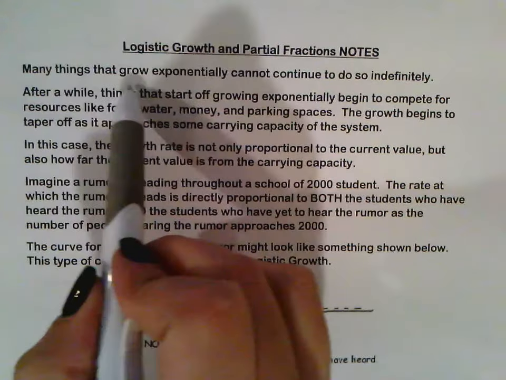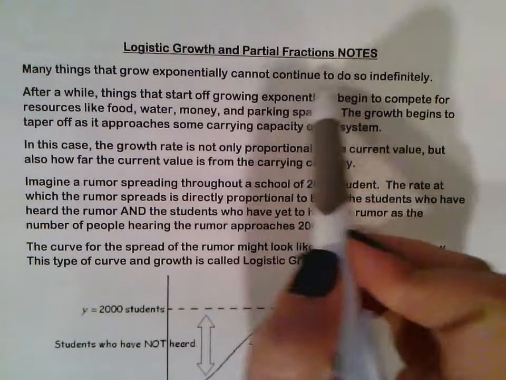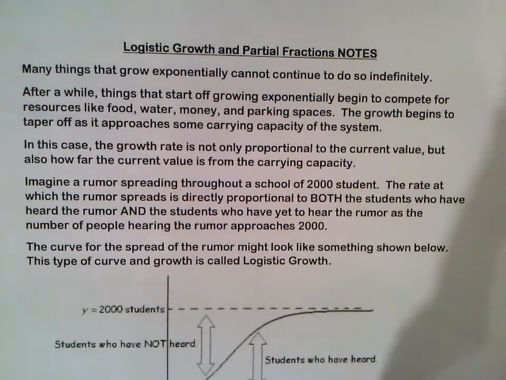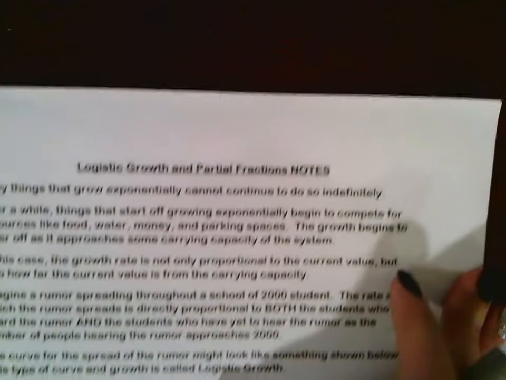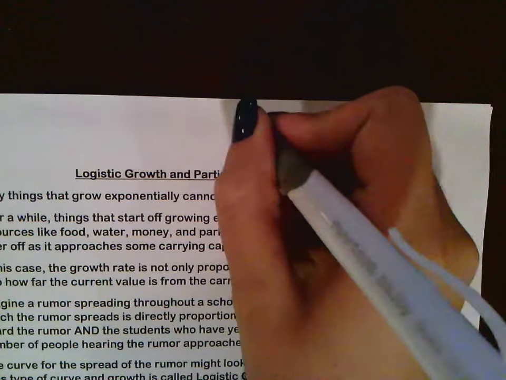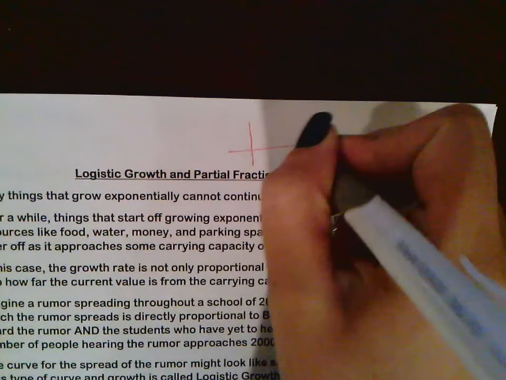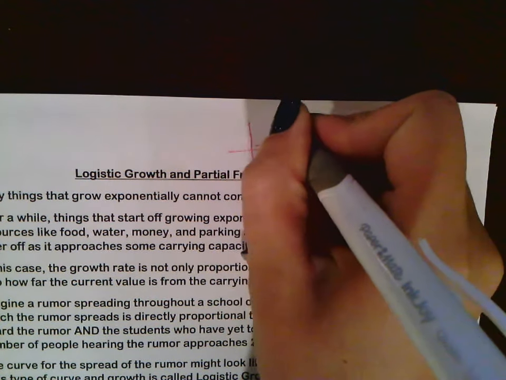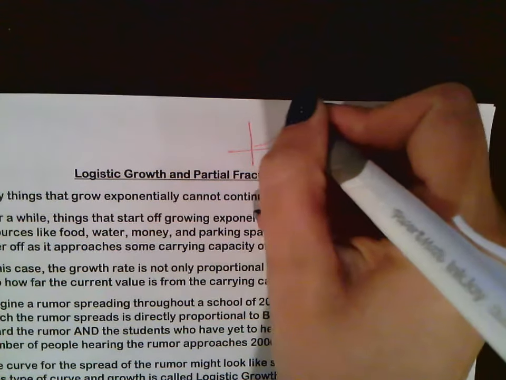So many things that grow exponentially cannot continue to do so indefinitely in real life. You've looked at exponential functions, correct? Exponential functions, they all start off somewhere and then they just keep on growing forever and ever.